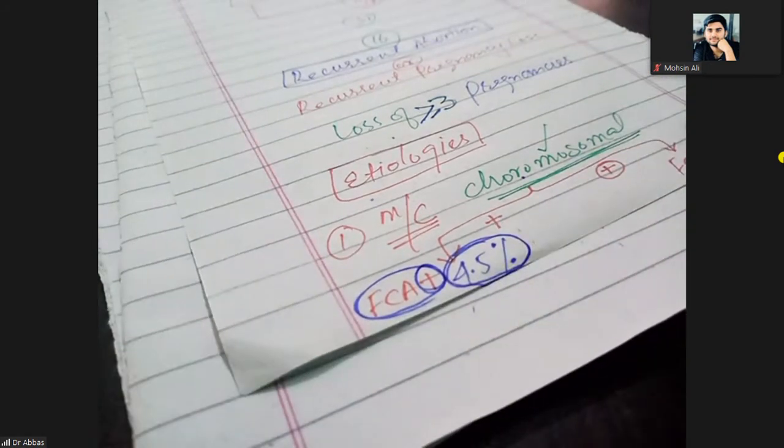This also shows that when the baby has a chromosomal defect and fetal cardiac activity appears after the 7th week, then chances of recurrent abortions are less.